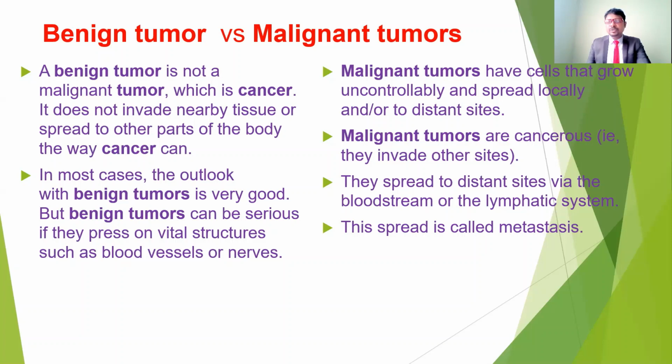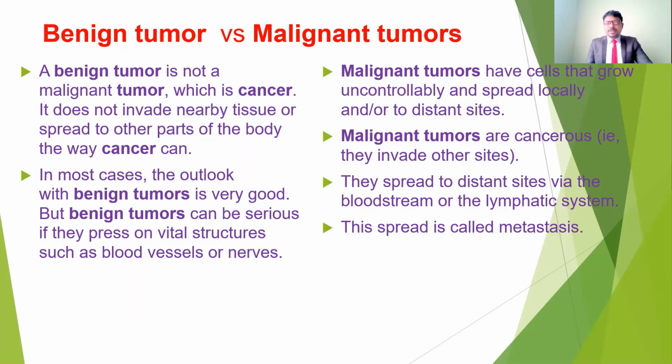Coming to the malignant tumors, these are cells that grow uncontrollably and spread locally and to distant sites. For example, if anybody has a malignant tumor in the axilla, it can spread to the breast, to the lungs, to the neck region, and to the back. Sometimes these cells are also transmitted to the brain, through the blood as well as the lymphatic system.